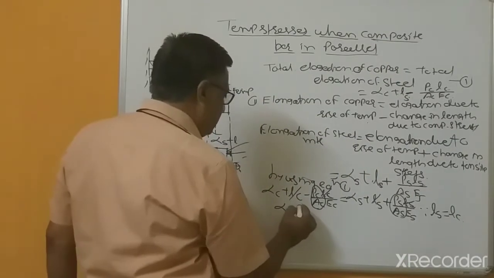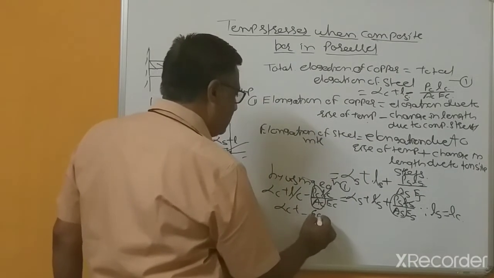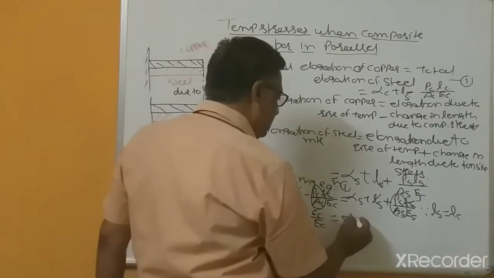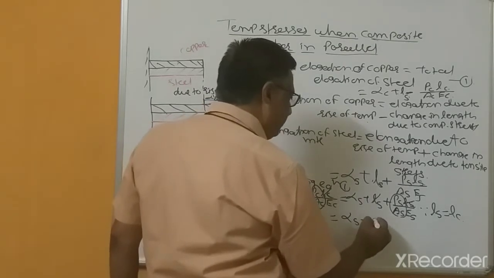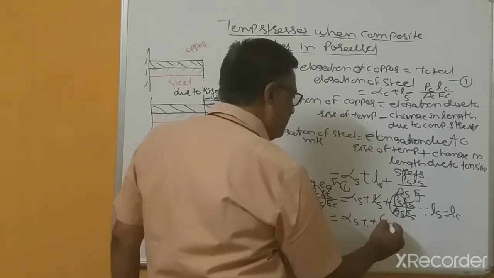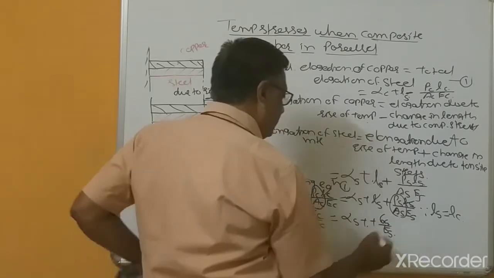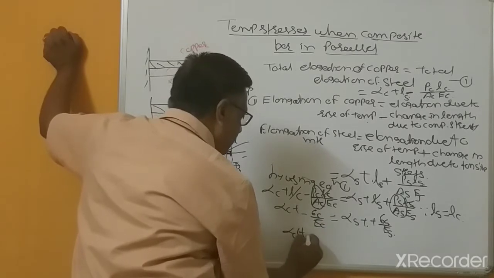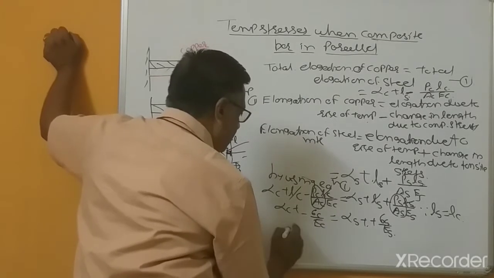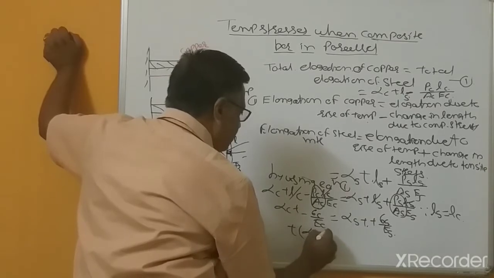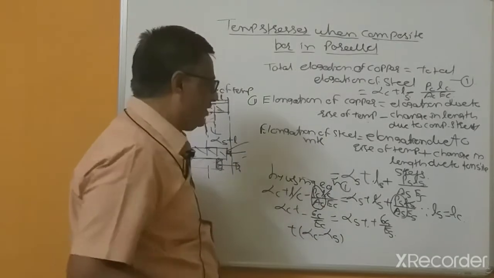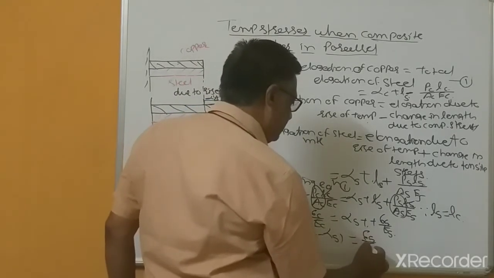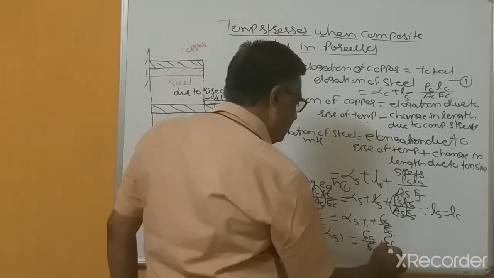So alpha C T minus sigma C divided by E C equals alpha S T plus sigma S divided by E S. So we can take common T, (alpha C minus alpha S), because alpha C is greater, and here sigma S by E S, sigma C by E C.